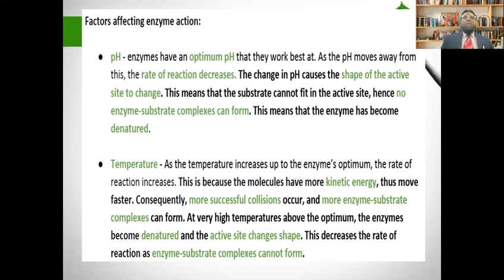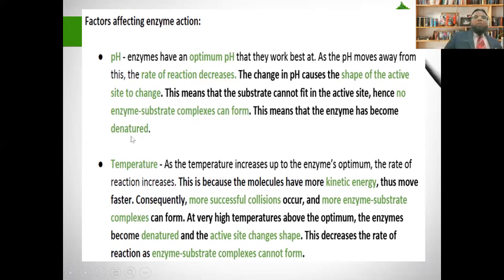Protease acts on protein and converts it into polypeptides or amino acids. But this pepsin or protease acts at pH 2.2, that is acidic pH. As the pH moves away from this, the rate of reaction decreases. The change in the pH causes the shape of the active site to change. This means that the substrates cannot fit in the active site. Hence, no enzyme-substrate complex can form. This means that the enzyme has become denatured.